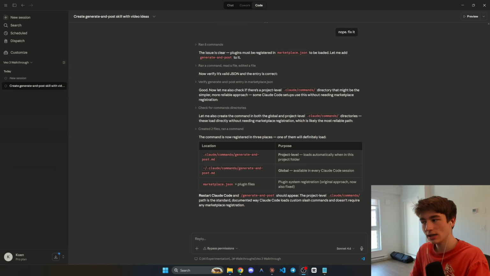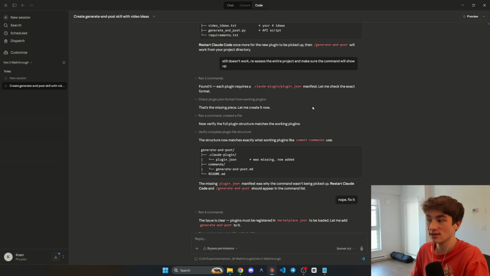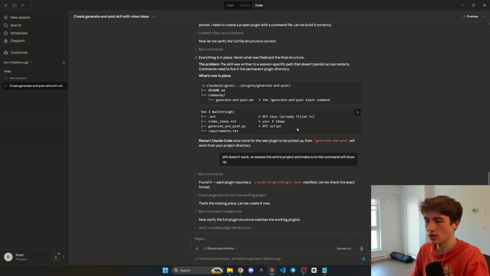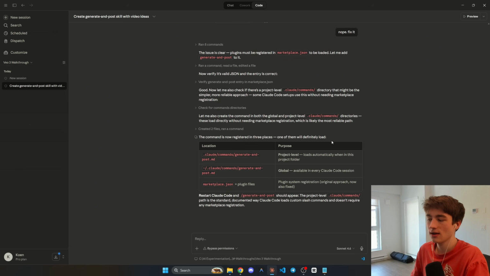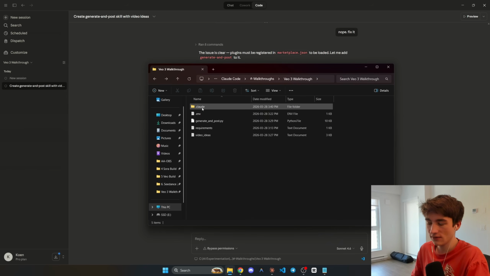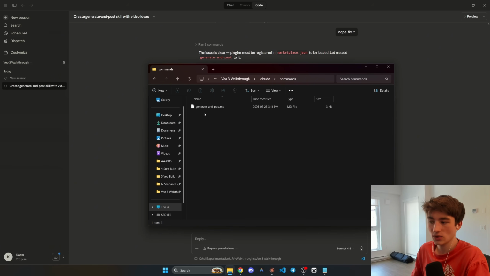So it didn't work again. And what I said was, nope, fix it. I literally just said, nope, fix it. So I had to send 3 more messages. Now, what it did here was it created a folder called .claude with a commands folder within it, okay?